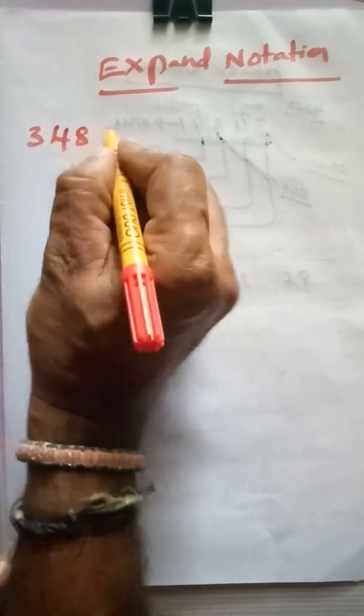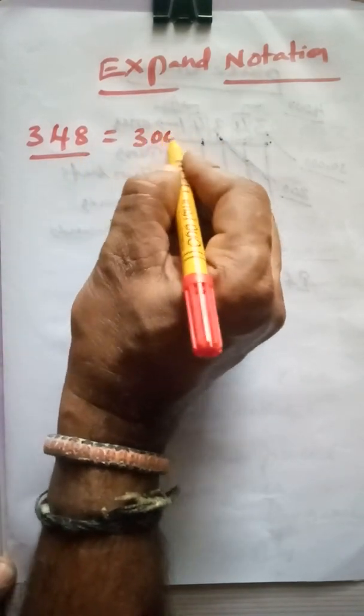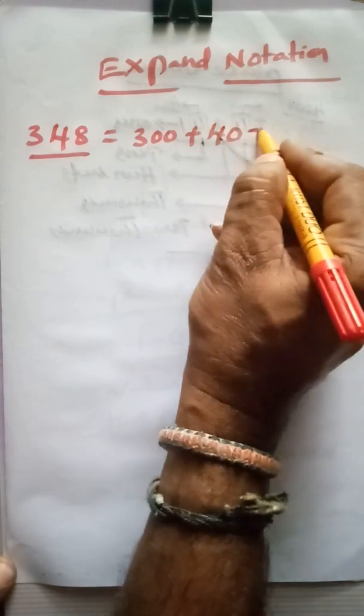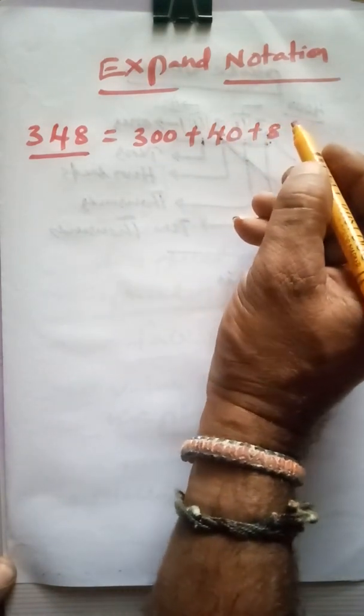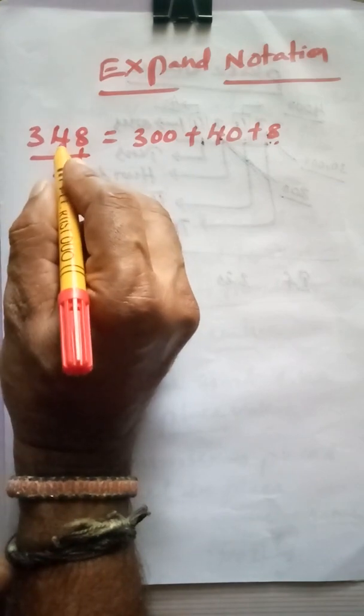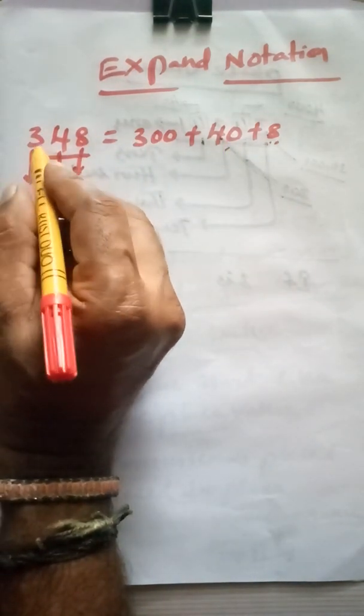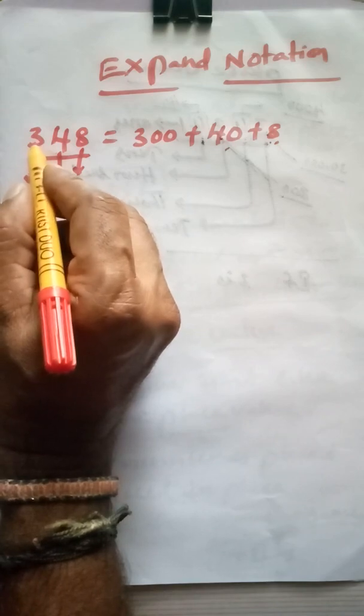For example, 348. Expand notation of this 348 is 300 plus 40 plus 8. So what is the place value of this 8? 8. What is the place value of this 4? This 4 is placed in tens place. That's why the place value of this 4 is 40. What is the place value of this 3? Yes, this 3 is placed in hundreds place. That's why the place value of 3 is 300.